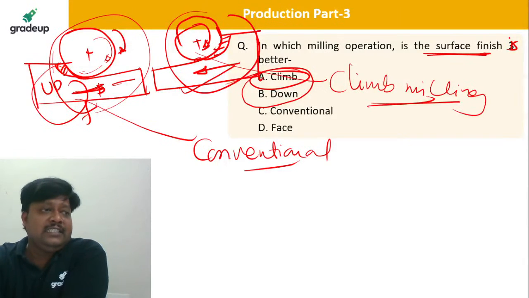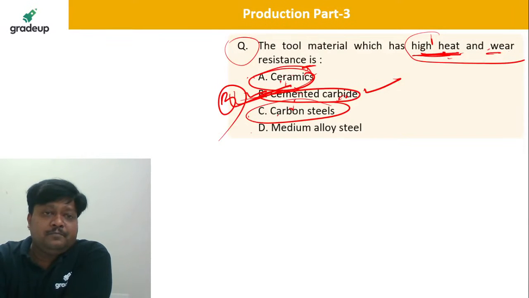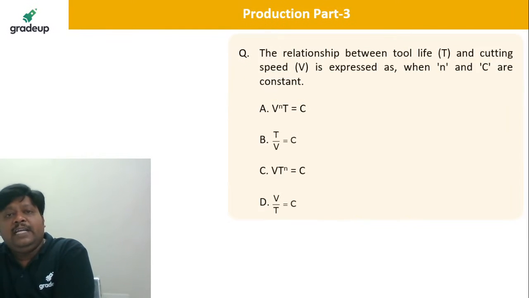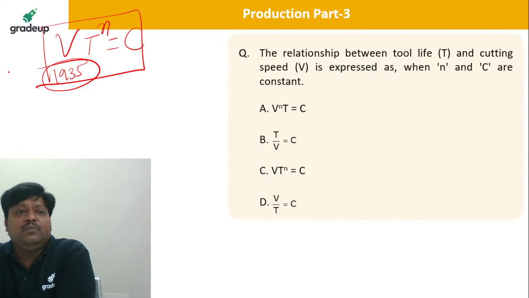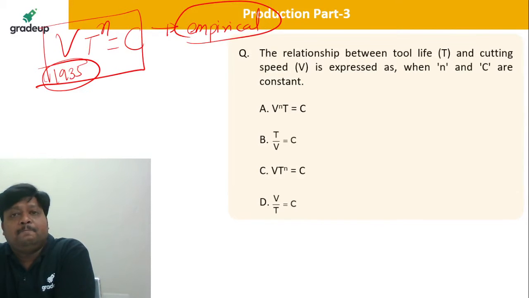Yes, that is correct. That is a good observation actually. So the relationship here is Taylor's very famous equation, Taylor's tool life equation, VT to the power n is equal to constant. In 1935, he published all his data. Taylor was very interested in generating empirical relationships. So this is one of the empirical relationships that we have: VT to the power n is equal to constant.